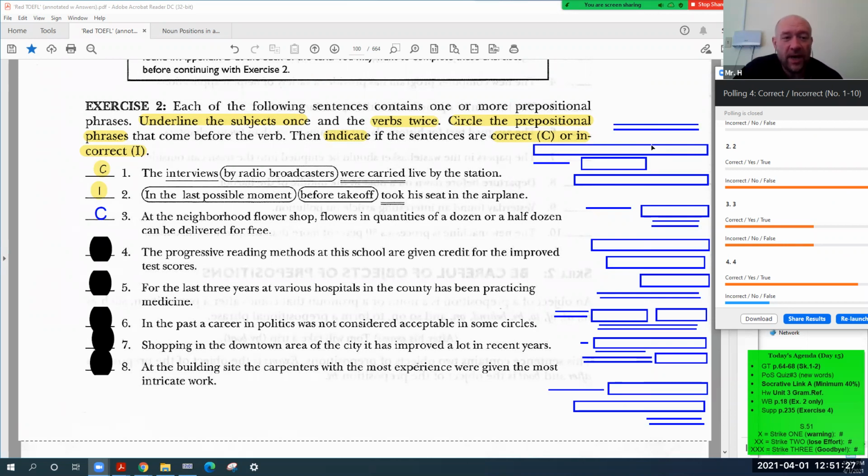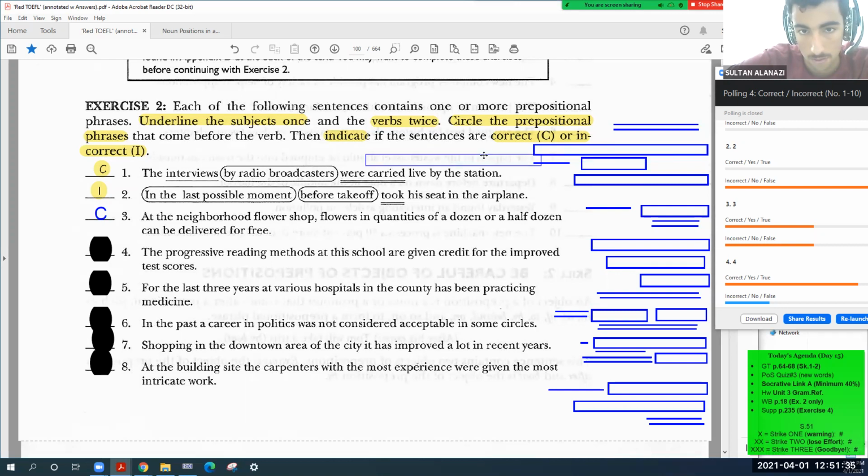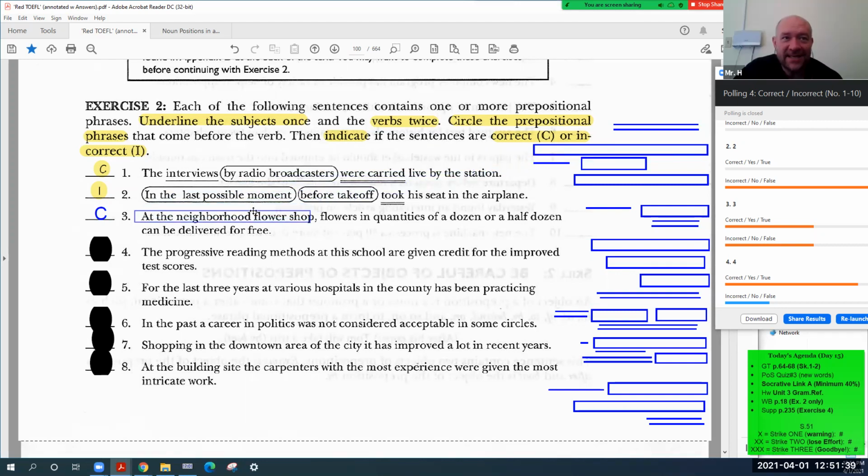Well, let's look at this anyway. Where is the prepositional phrase? Preposition "at." All of this is one prepositional phrase, right? Okay.